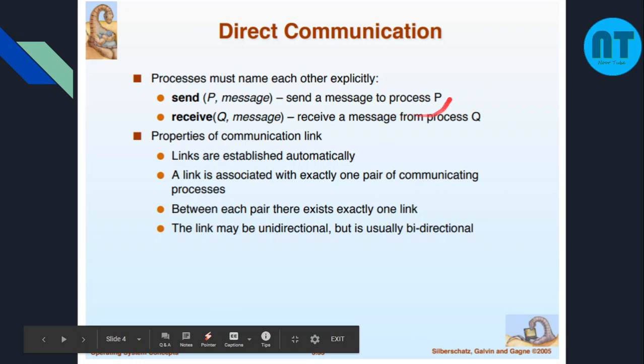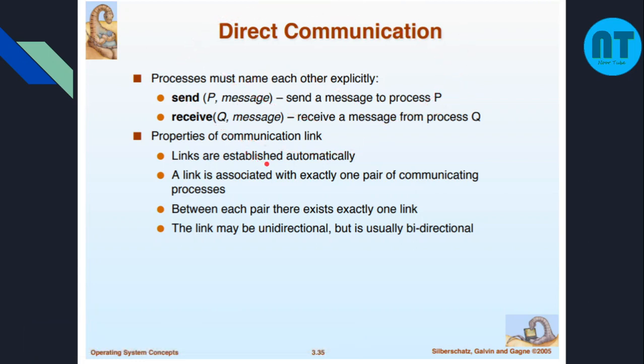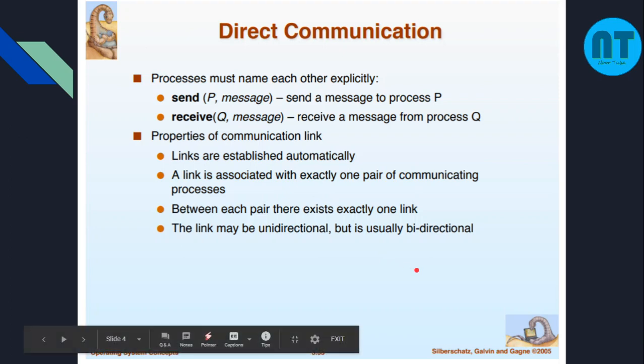In order to make direct communication, the system should be able to establish a permanent link between the communicating processes, and then they will be able to share messages between the processes.